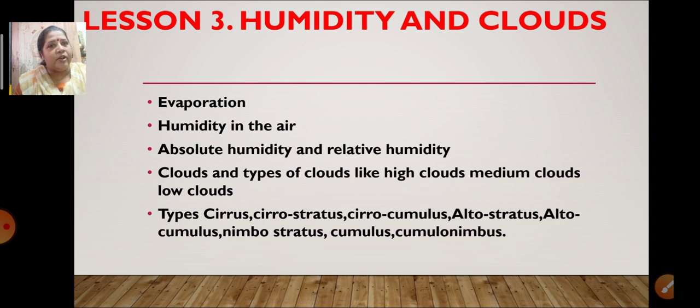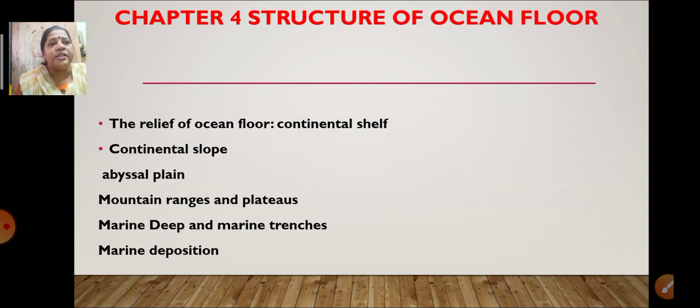Okay children, now let's move on to the next lesson, that is structure of the ocean floor. We have learned about the relief of the ocean floor, which consists of continental shelf, then continental slope. As we know, the continental shelf is very shallow, and it is very helpful, or we can say more important to human beings, because fishing activity takes place on a large scale over here. So the continental shelf is more important for human activities. Then comes the continental slope, at the end of the continental shelf.